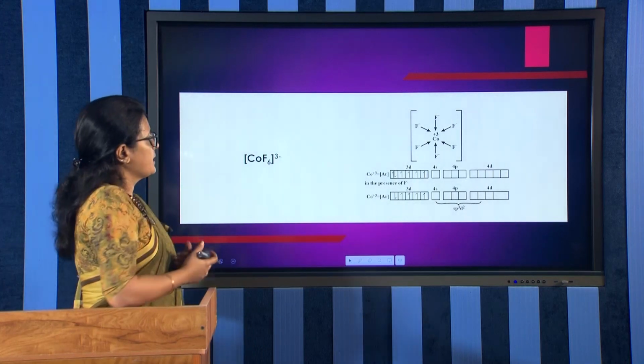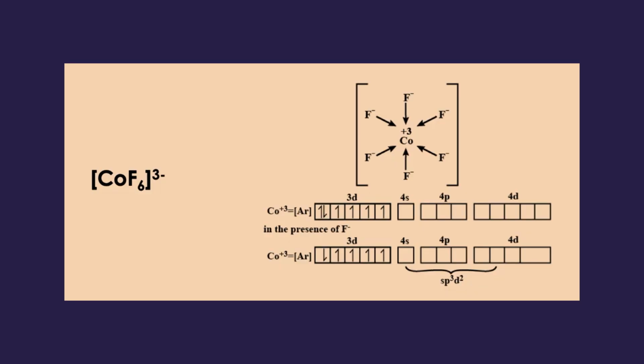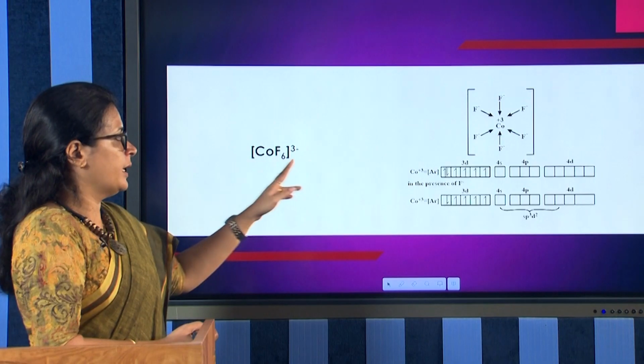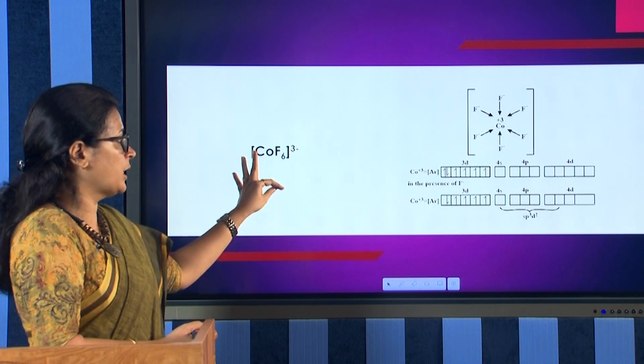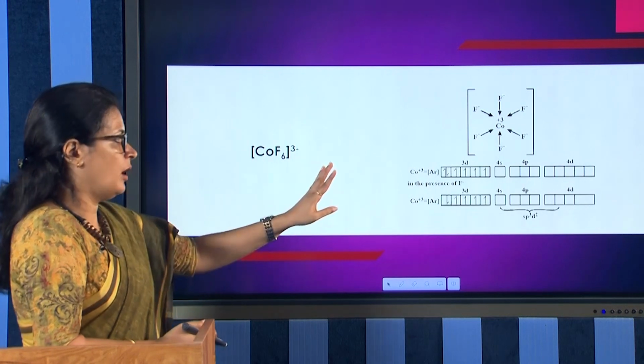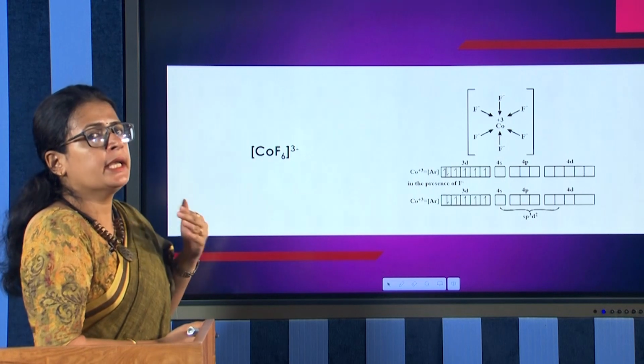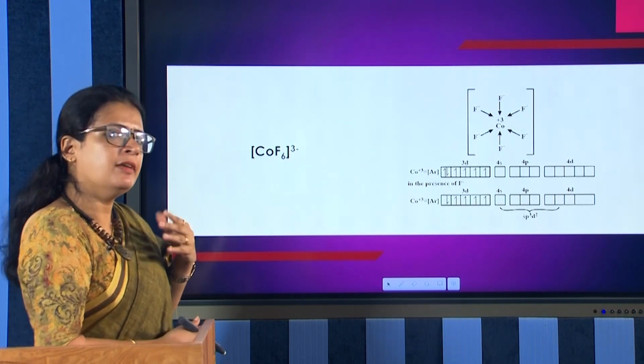Now, another example: again you have the same central metal atom, cobalt, with a different ligand, that is CoF6 3 minus. The structure is like this: cobalt at the center, and all 6 fluoride ions are acting as the ligands. Again the oxidation state of cobalt is 3 plus, and the electronic configuration is 3d6, since 3 electrons are gone, 2 from the 4s and 1 from the 3d. Fluoride ligands are very weak field ligands.